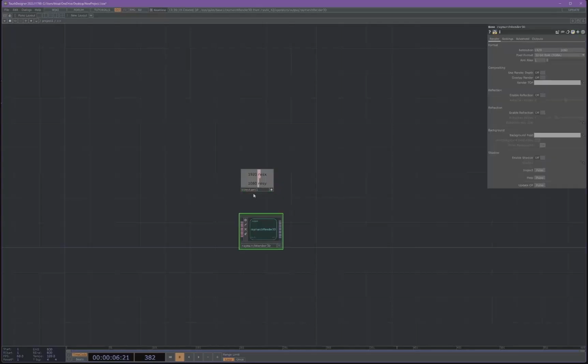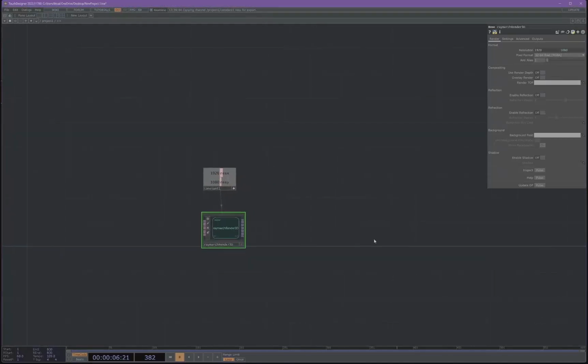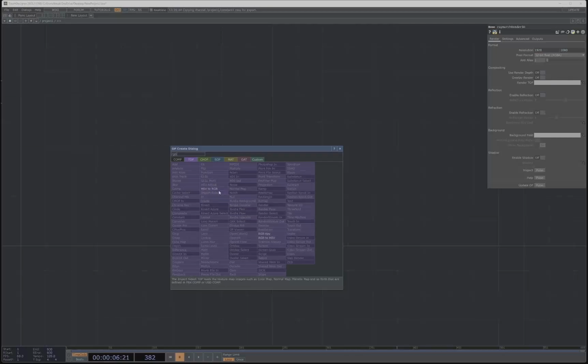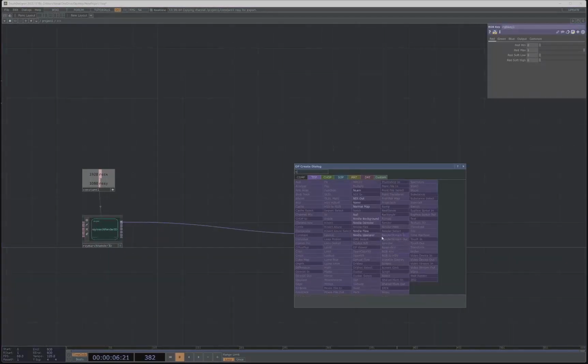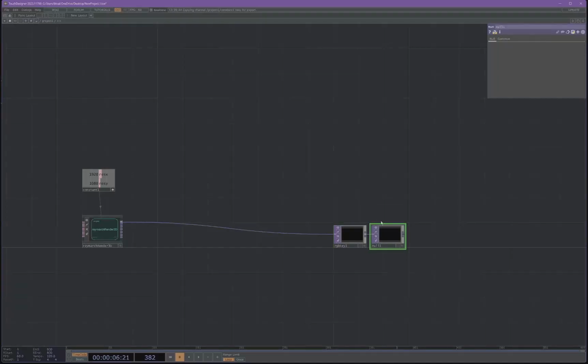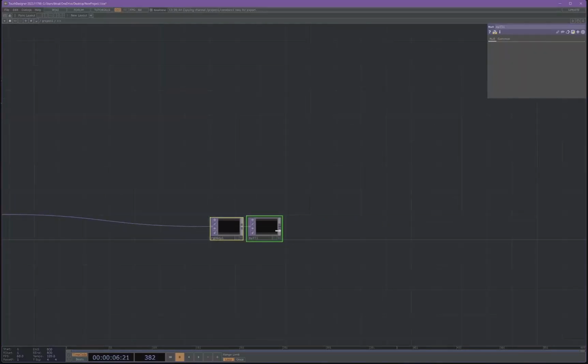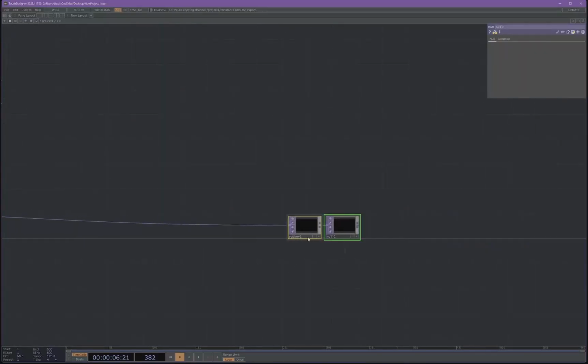Go ahead and make the viewer active and drag and drop that into the resolution in the Raymarch render. Just makes it easy if you need to change your resolution on the fly or something like that. And then let's add in an RGB key and a null. And I'm gonna go ahead and drag that way down here because we're gonna need some space.